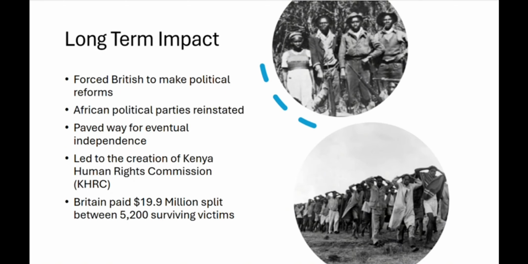These are the main long-term impacts of the uprising. The new leaders of Kenya forced the British to make political returns. African political parties were reinstated. The people of Kenya paved the way to eventual independence, and the Kenya Human Rights Commission, or the KHRC, was created. The British also had to pay around $20 million in damages.